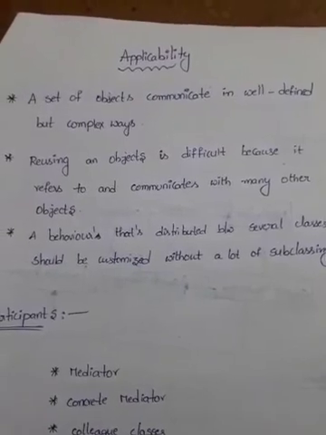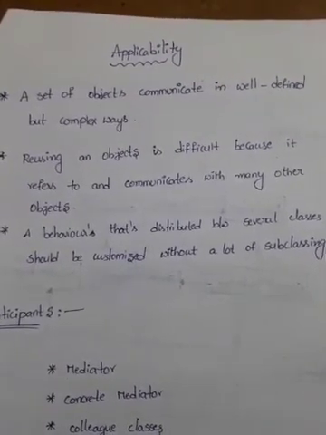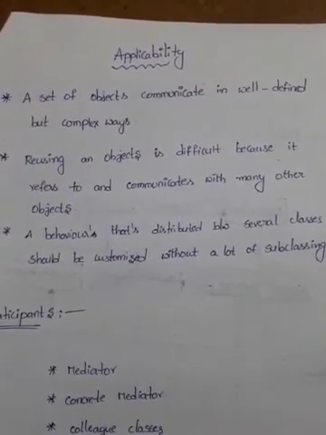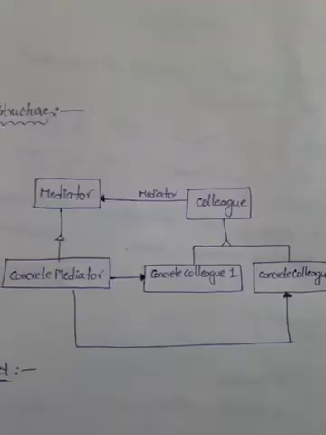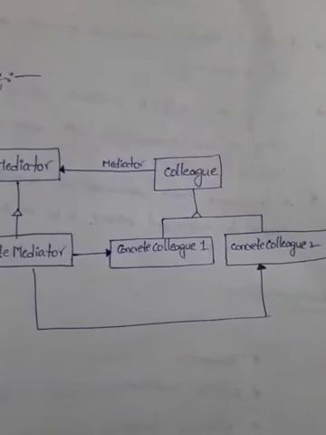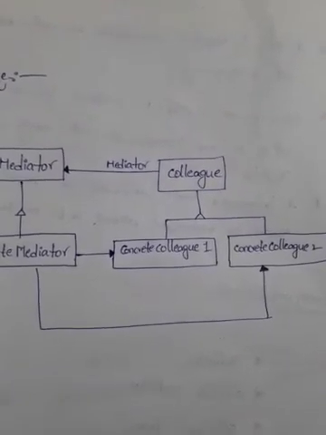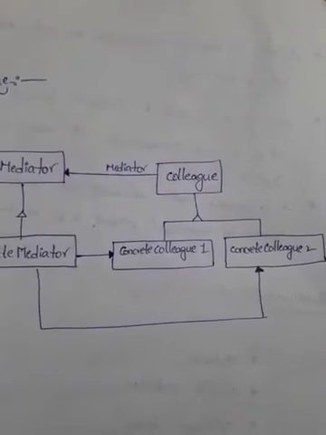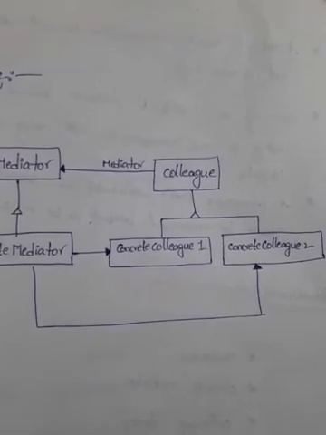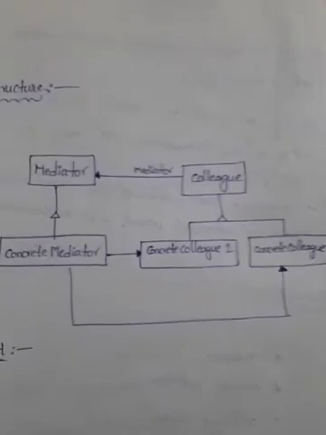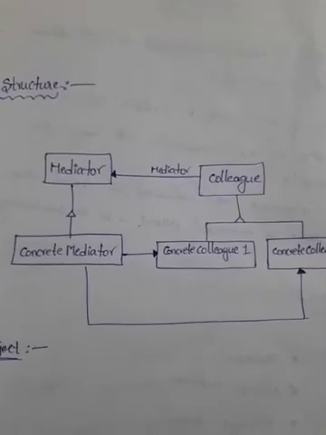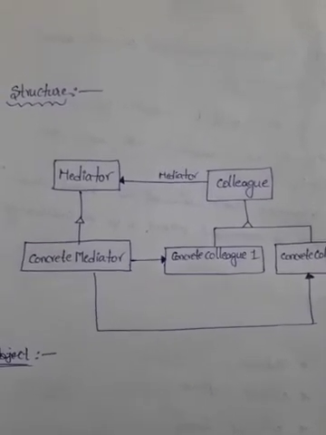And the next template in our mediator pattern is structure. Coming to the structure of our mediator pattern, the mediator pattern says that every communication happens through the mediator. Communicating parties contact the mediator to communicate with each other. Let us take a look at this UML diagram for the mediator pattern.